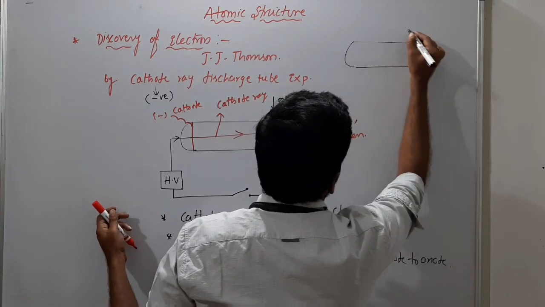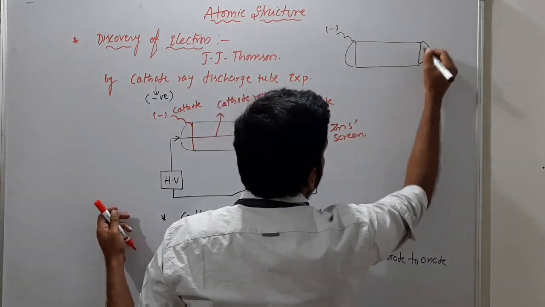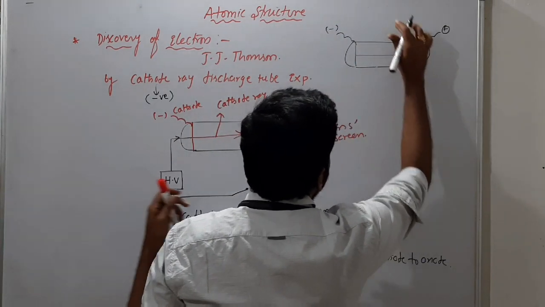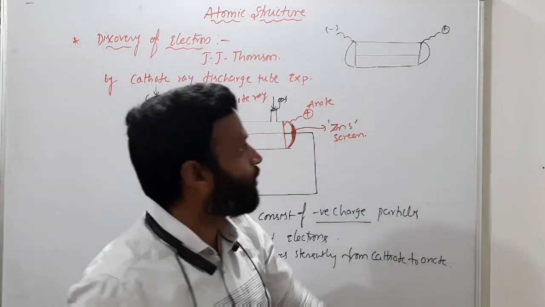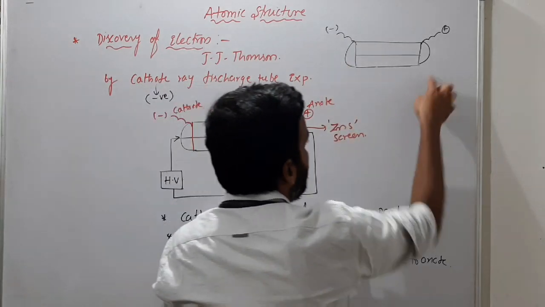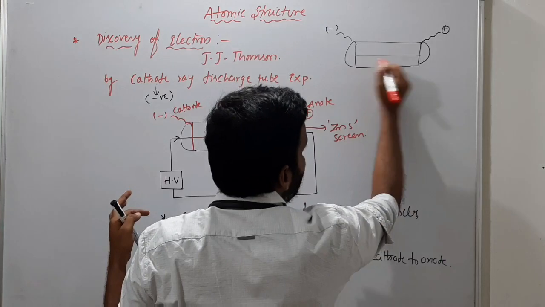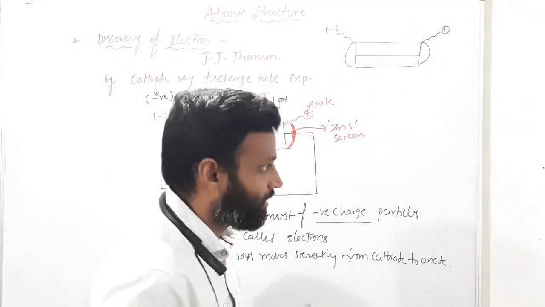So cathode ray is actually moving like this. This is the cathode, and here you have the anode. If there is no external electric field, they move straight from cathode to anode. I am not drawing the total diagram, the high voltage battery and all. So here they move straight in the absence of an external electric field and magnetic field.